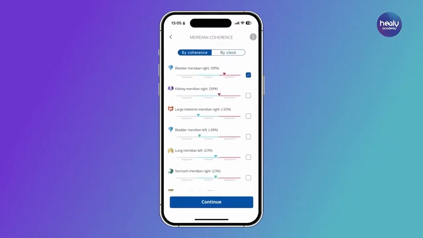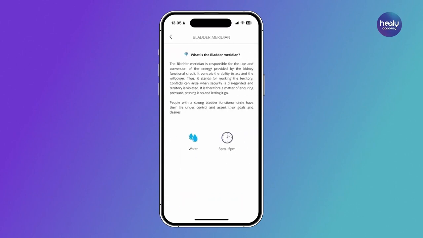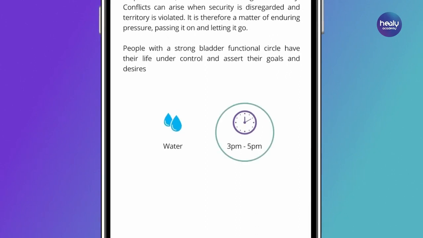If you would like to find out more about the meridians and their meanings and connections, use the descriptions that you can find by tapping on the respective meridian card. Here, you can also see at what time of day the respective organ is most active in the body. If you can, you should also use the MagHealy and Healy Meridian programs at this exact time.